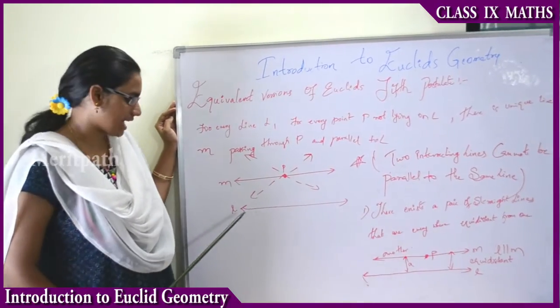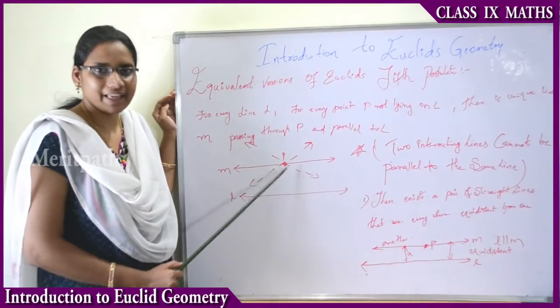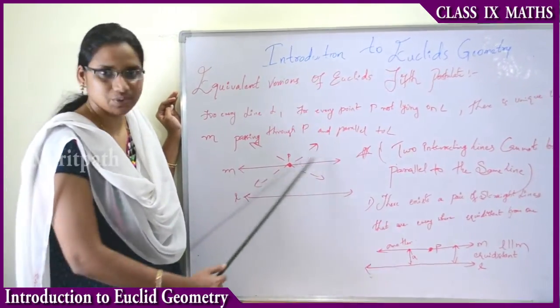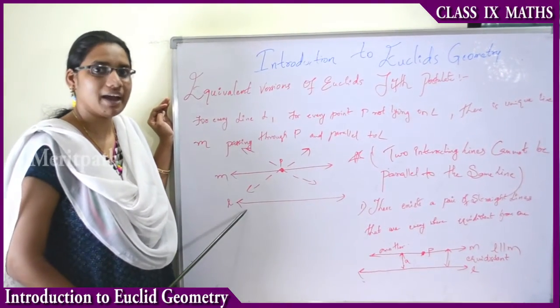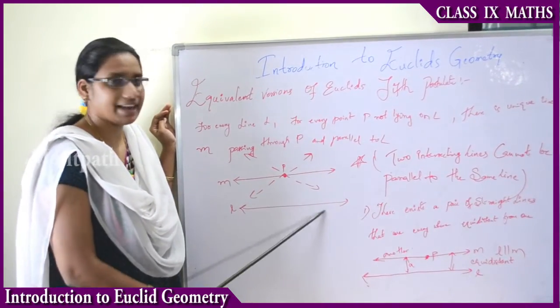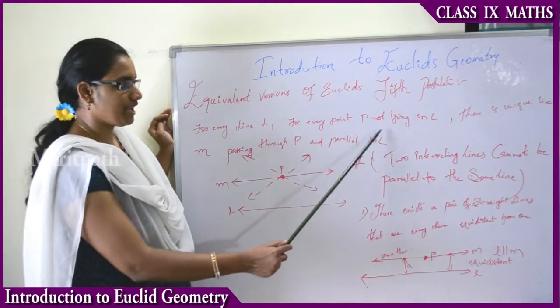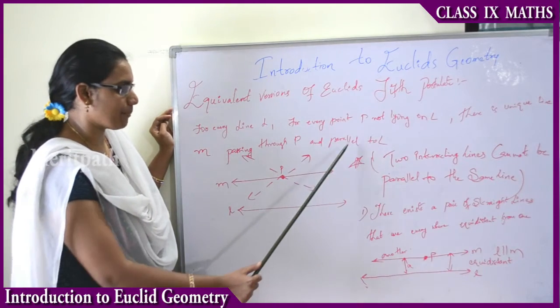Suppose we take one line L, and there is a point P which does not lie on L. There will be one line which passes through this point, and this line M is exactly parallel to the line L, having equidistance all over the line. That means for every line L, and for every point P not lying on L, there is a unique line M passing through P and parallel to L.